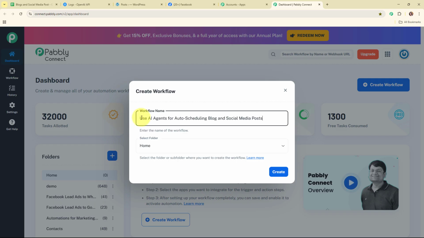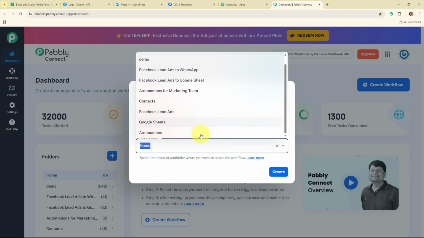So here I'm going to give the name as use AI agents for auto scheduling blog and social media post. And here after giving a name to my workflow, it is asking me to select the folder. So in the left side corner of this dashboard, you can see a folder section under which you can see the multiple folders that I've already created with different names to save my workflows accordingly. So in this particular case, I'm going to select my folder as automations.